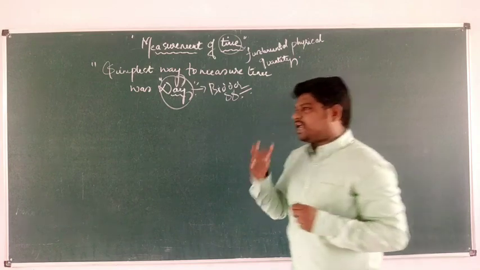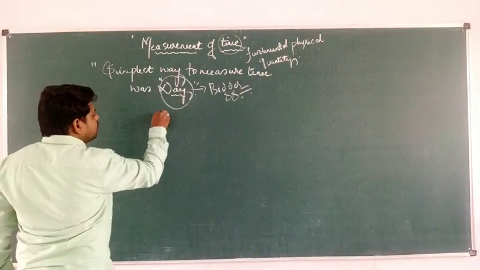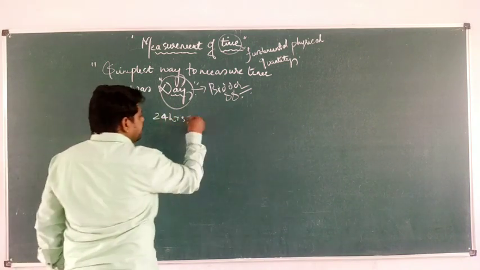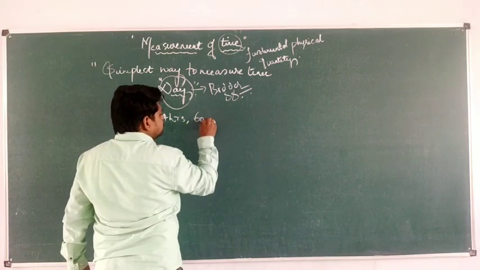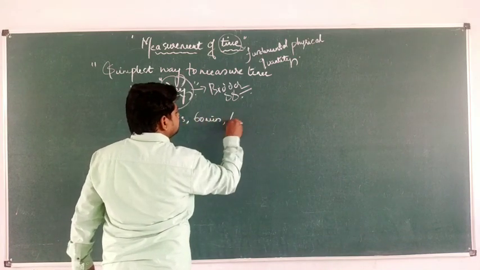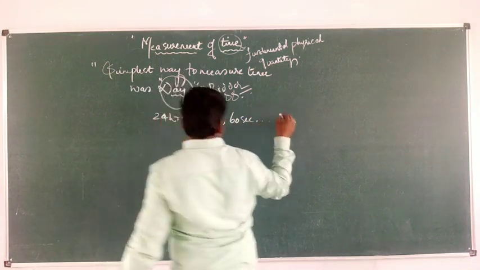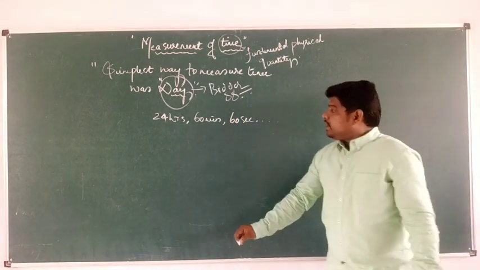So the Egyptians, like 1,000 years back, framed the time in terms of 24 hours. And they divided this into 60 minutes as well as 60 seconds. There come quarters as well as thirds, etc. I will not be concentrating on that because it is not important.